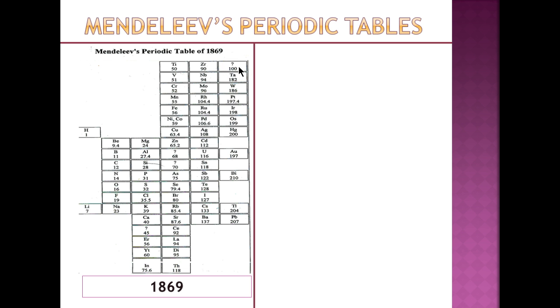So he was able to look at this and say, I can tell you the properties of these elements. We don't know what they are. We've never found them. But I can tell you that when we do find them, these will be its properties. This is what it will look like. This will be its melting point, its boiling point. And right here he has approximately what the atomic weight or atomic mass will be.